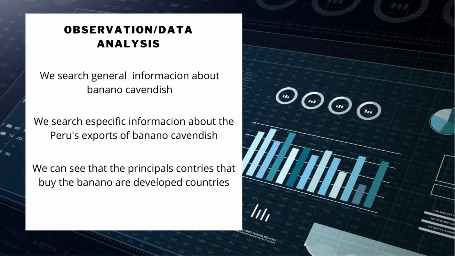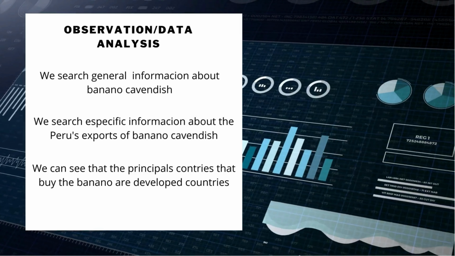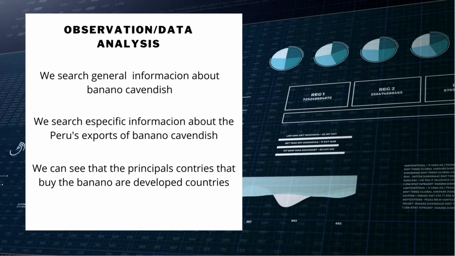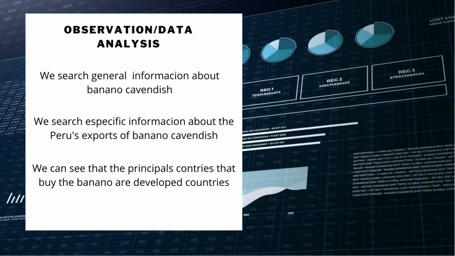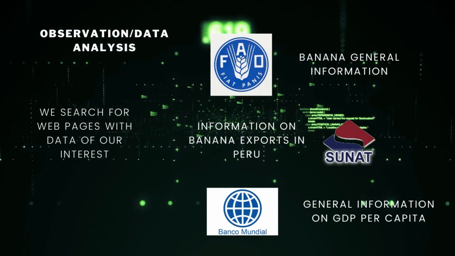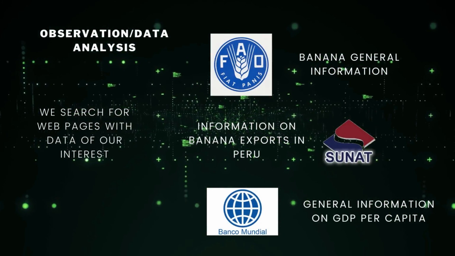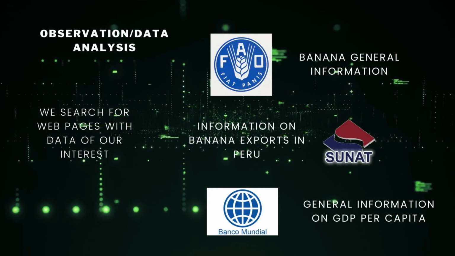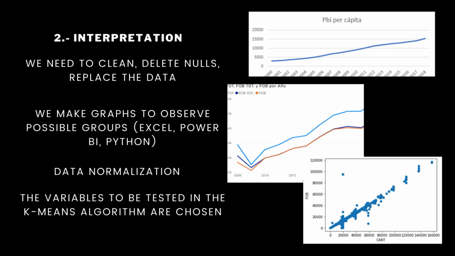First step: observation or data analysis. To begin, we had to search general information about organic banana, specifically Banano Cavendish. Search the companies that export this product in Peru using the webpage of SUNAT, and also search information about the main buyer countries like their GDP per capita. Next step is interpretation. We need to clean, delete nulls, and replace the data. Make graphics to observe possible groups using software like Excel, Power BI, and Python.